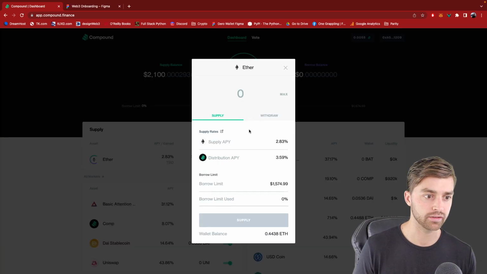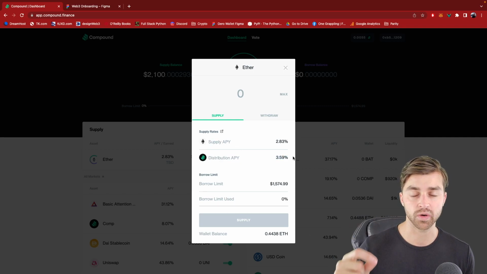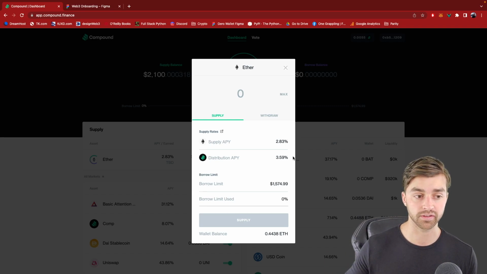So if you look here at the Ether lending pool, you can see that I'm earning 2.83% in ETH, but then also in the COMP token 3.59%. And this is Compound's liquidity mining program. They are trying to make it even more attractive to supply ETH to the Compound lending pool by distributing their COMP token. And again, this is an example of liquidity mining, which we're going to get into in the next video. Thank you.